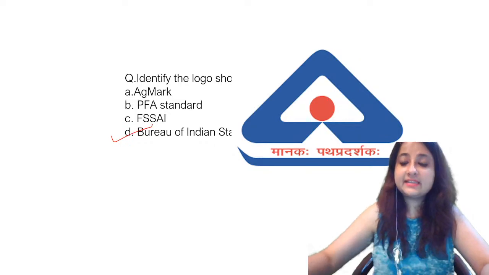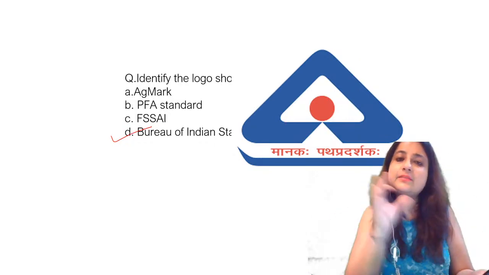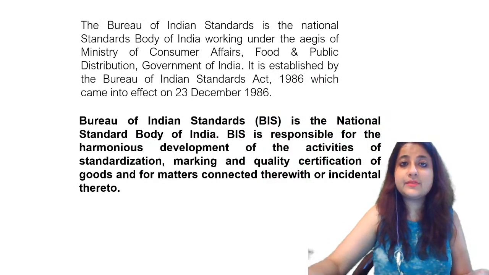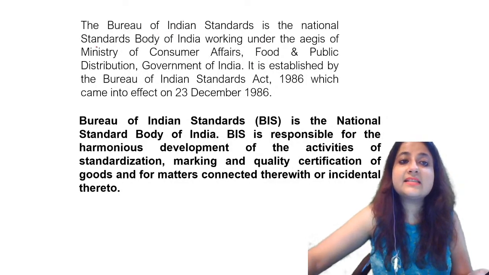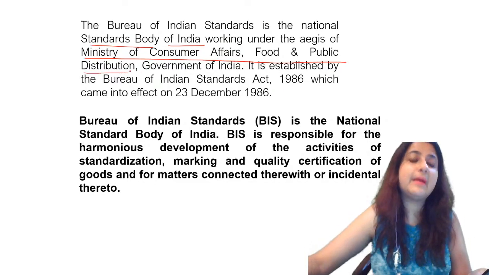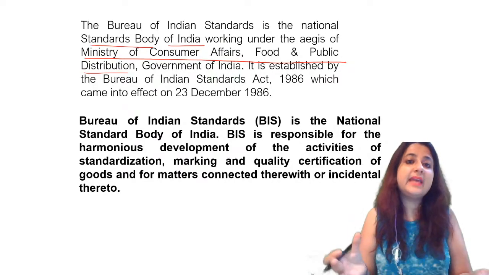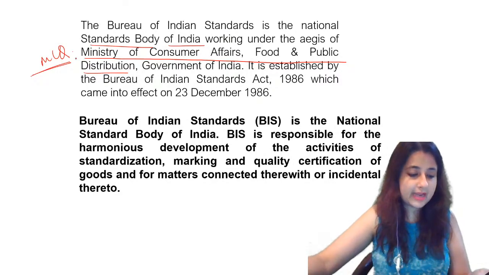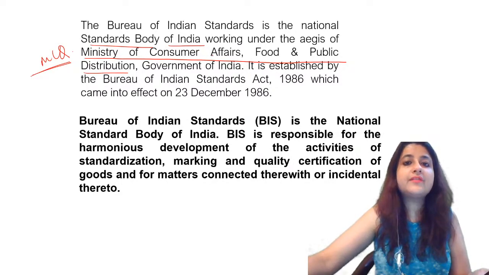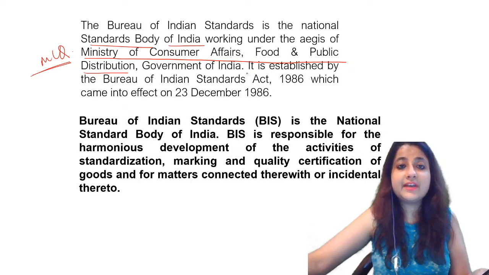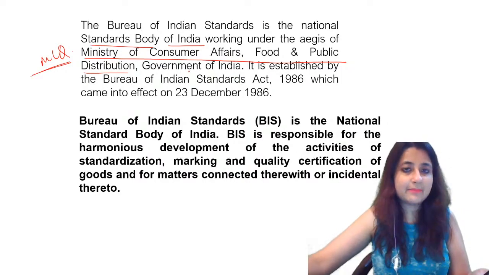This is Bureau of Indian Standards. Guys, under which ministry does the Bureau of Indian Standards come? This could be your MCQ. So please read this. The Bureau of Indian Standards is the national standards body of India working under the aegis of the Ministry of Consumer Affairs, Food and Public Distribution. Since they asked you BIS, they can ask you next time which ministry looks after it. All right, so this is the Ministry of Consumer Affairs, Food and Public Distribution, Government of India. You don't need to know when it was established, all that.